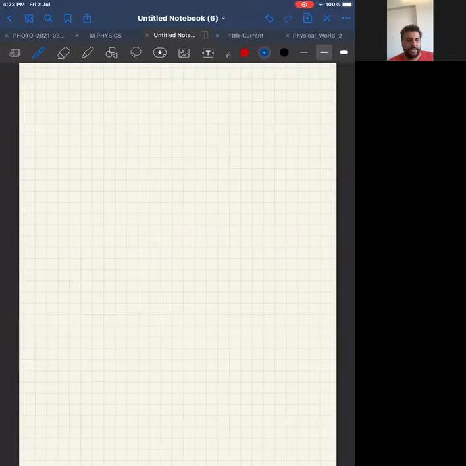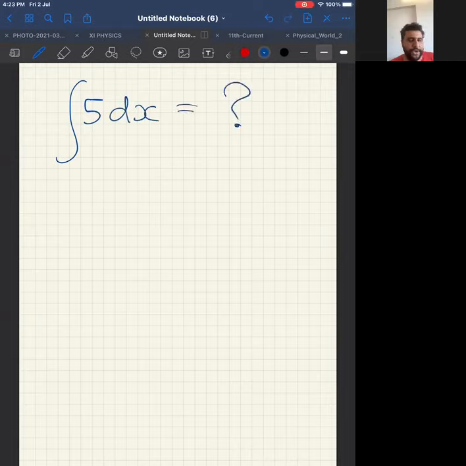So now, tell me, just one example. Put your answer in the message box. Nikhil Sharma, very good answer. Samarth, Soumya, correct. Krish, correct.